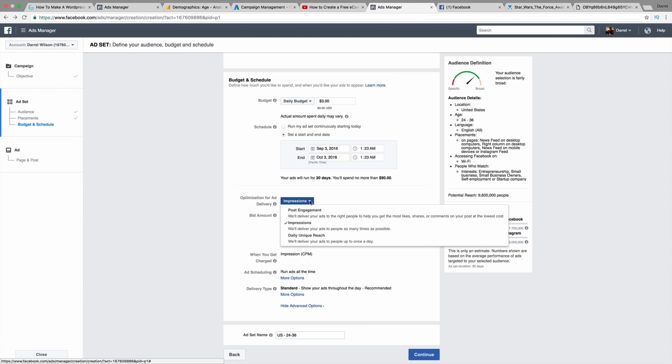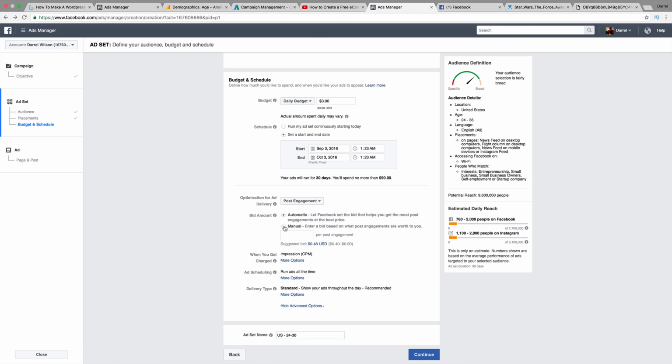So that being said, we can do post engagement, and you can select a manual bid. Now you can just go ahead and say how much per engagement, maybe around 50 cents. Or you really want to put that dot. I really got to do that. So 50 cents. Now, when do you get charged? So do you want to get charged for the impression, or do you want to get charged for engagement? So for example, if somebody sees your ad enough, you're going to get charged. Now for post engagement, you're only going to get charged for post engagement. So it's up to you to sort of decide what you want to get charged for.